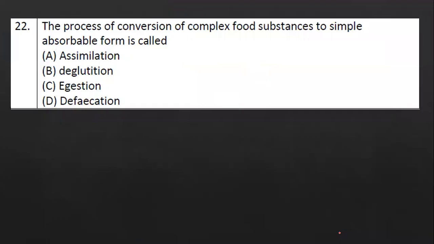Question number 22. I thought everybody would be commenting, "Sir, that question is wrong, the option is not there." But I haven't found even one person from the NEET 2023 batch who asked me whether this question is correct.